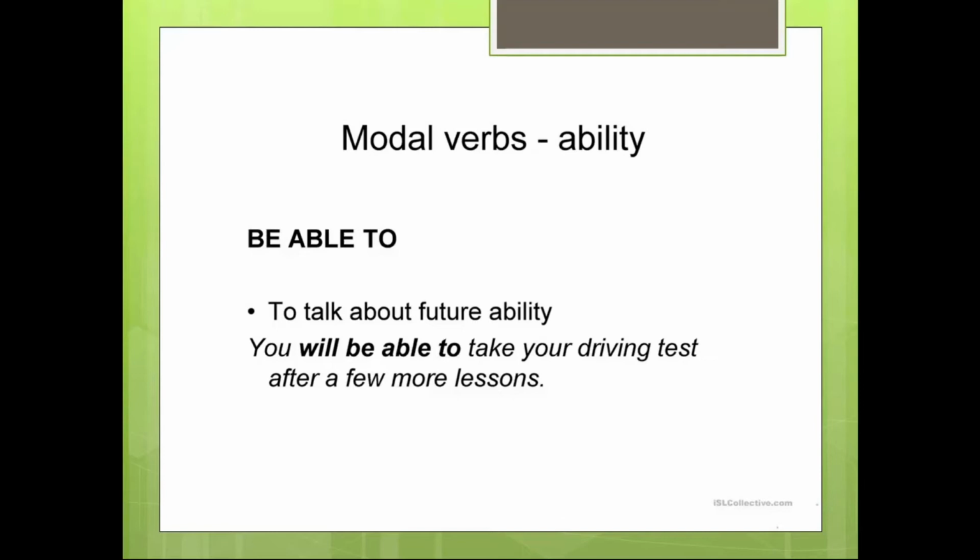For example, you will be able to take your driving test after a few more lessons. So let's repeat. You will be able to take your driving test after a few more lessons.